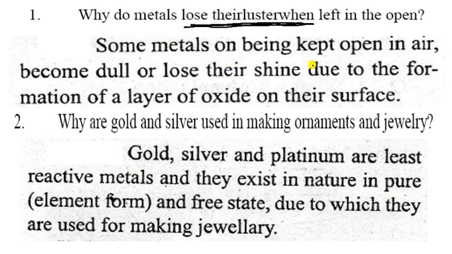Some metals, on being kept open in air, become dull or lose their shine due to the formation of an oxide layer. That means ये layer oxide form करते हैं. That means iron oxide or copper oxide, silver oxide, on their surface. That's why their luster is lost.